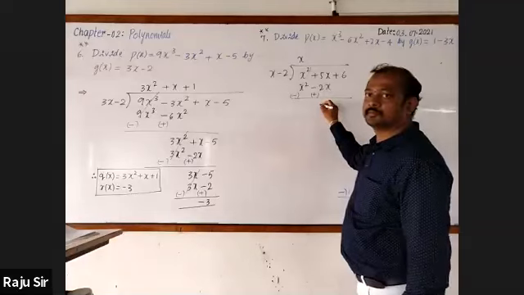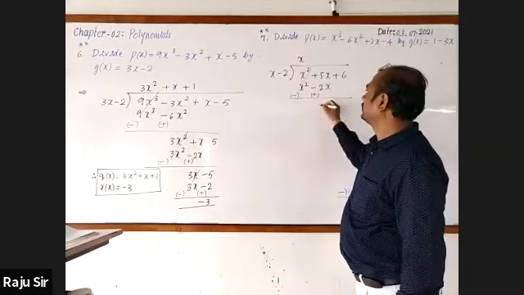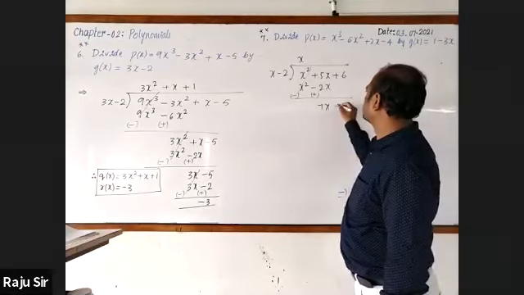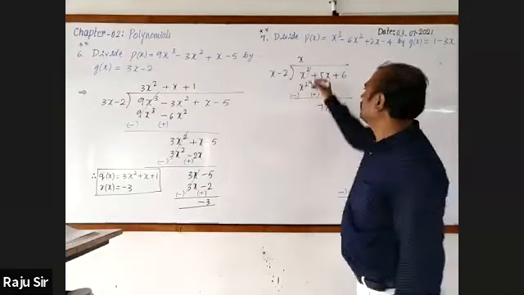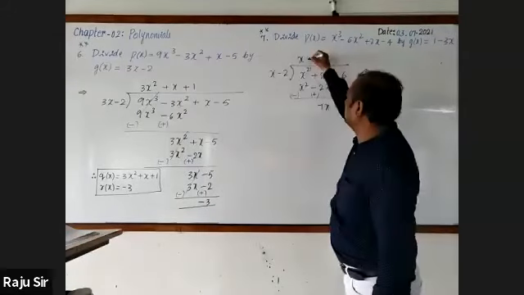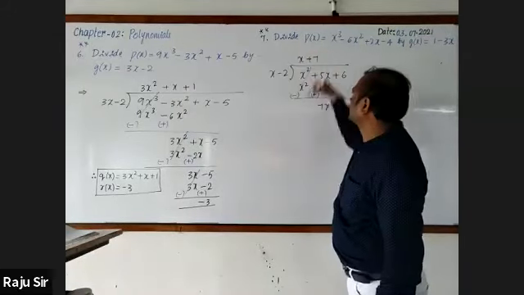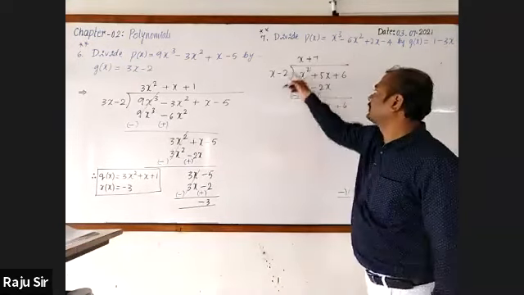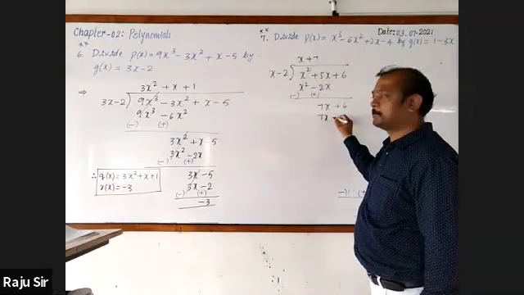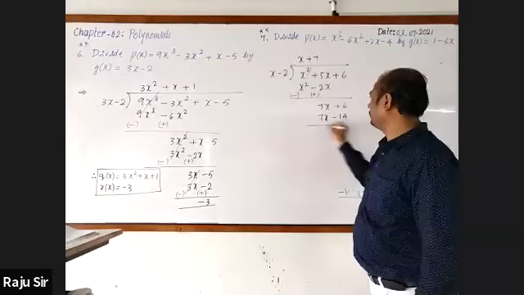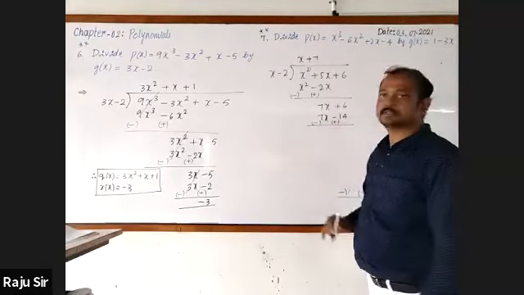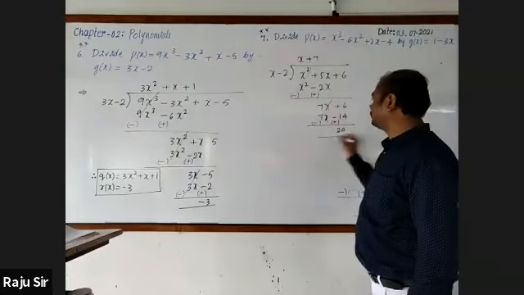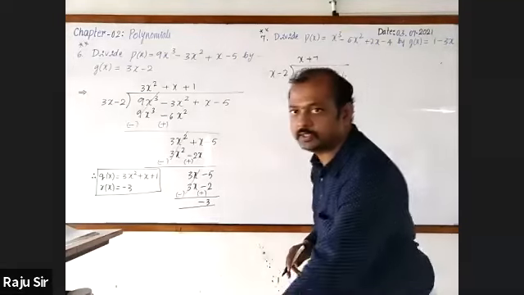It is 7x. Minus 7x minus 14, plus 6. Sign change. Minus 20. It will be 20.